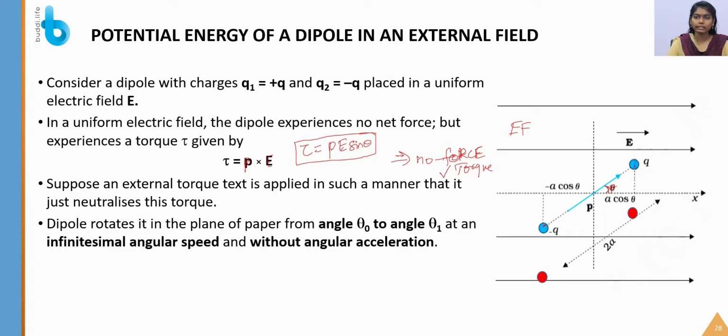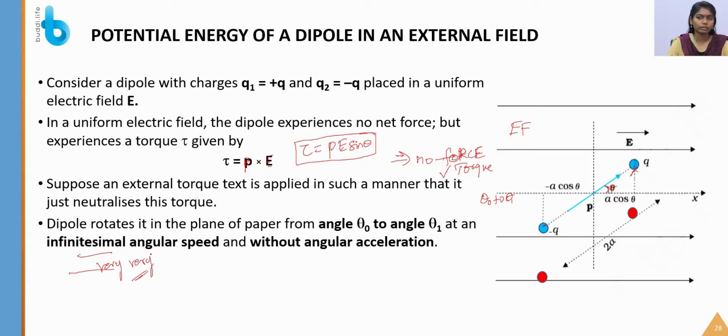Suppose an external torque is applied in such a manner that it neutralizes this torque. The dipole is rotating from a small angle theta naught to theta 1, changing the angle at an infinitesimal angular speed, that is, very, very small angular speed.